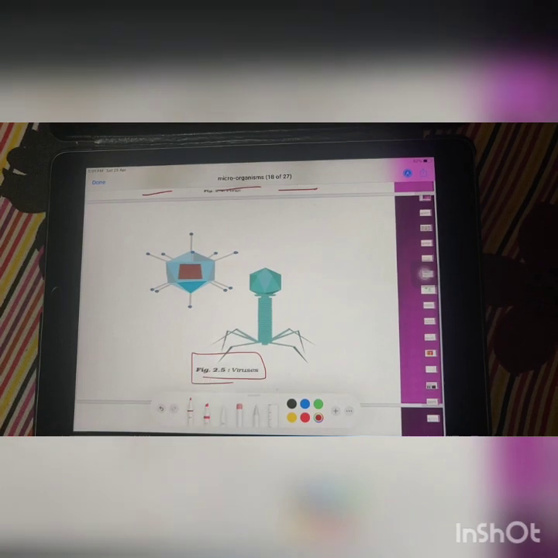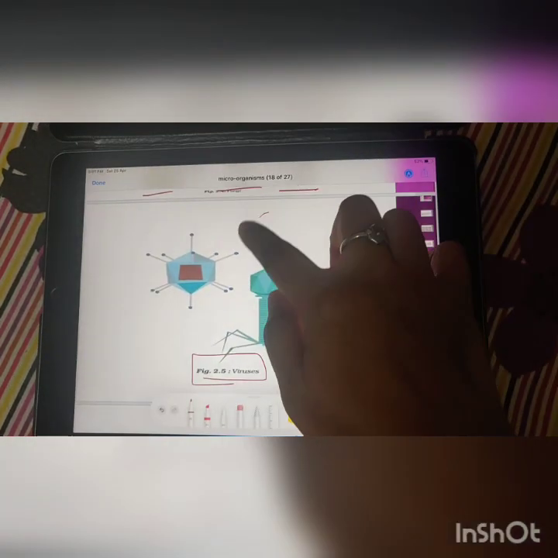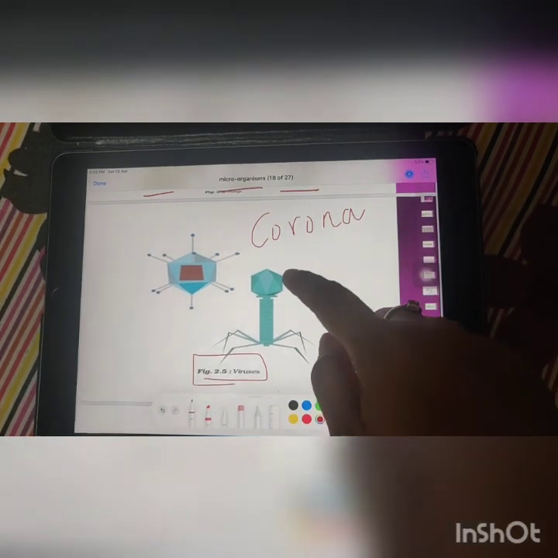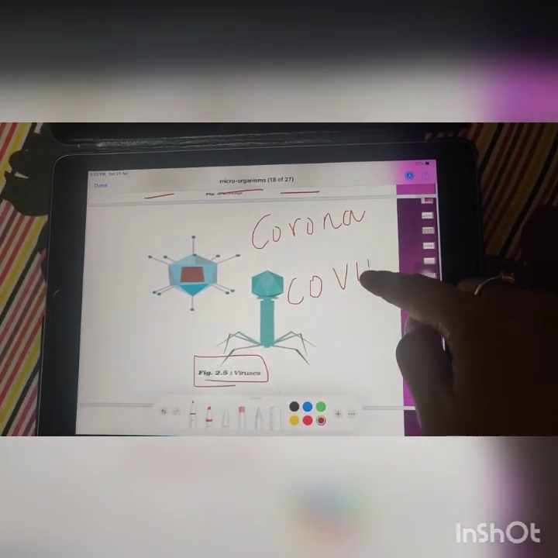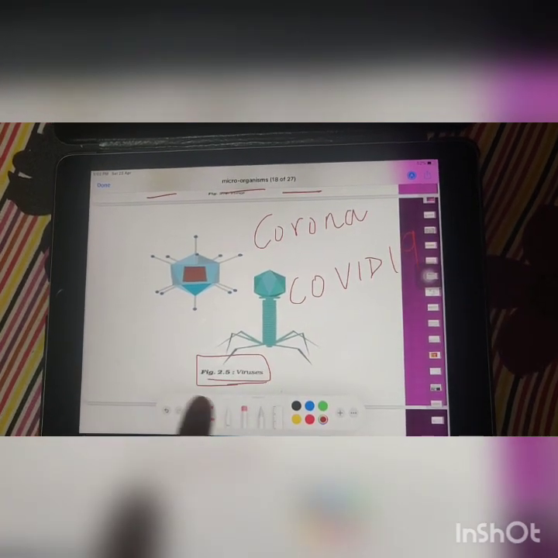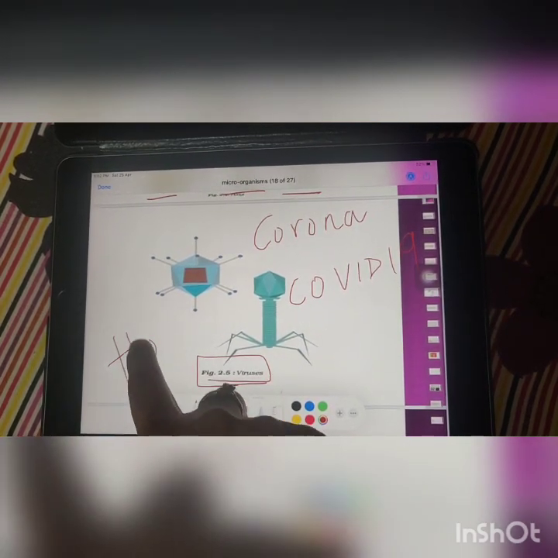Why are viruses different? Nowadays you have already heard of coronavirus a lot, which causes a disease called COVID-19. Now what is the special thing about viruses? They require a host to grow.